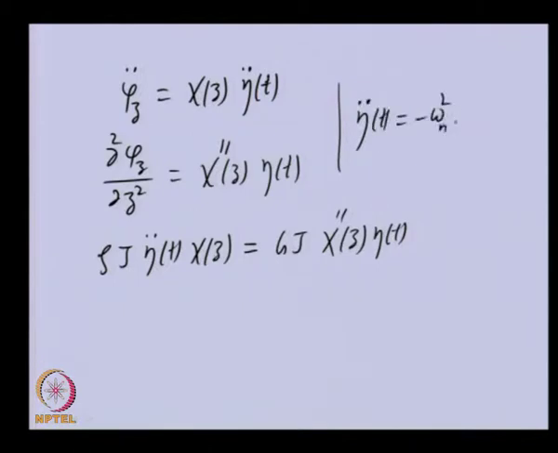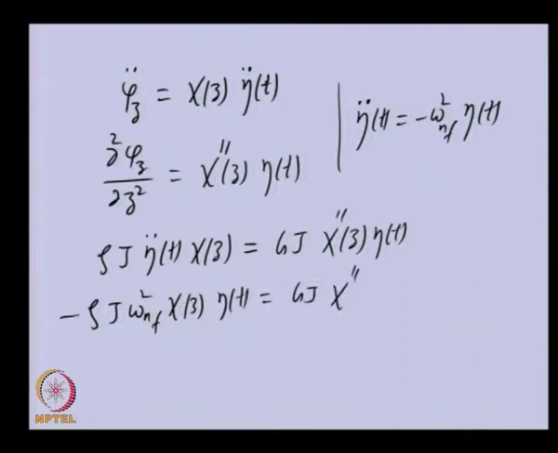This is the condition of the harmonic motion, and if we substitute this here, we will get rho J minus omega square n f and chi z eta t is equal to G j chi. So you can see that this chi will be common and it will get cancelled.